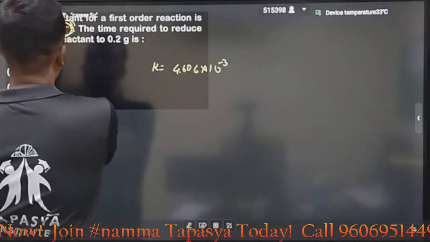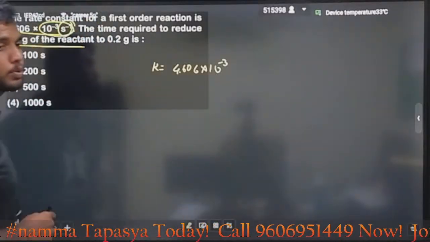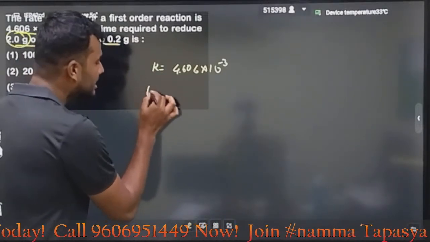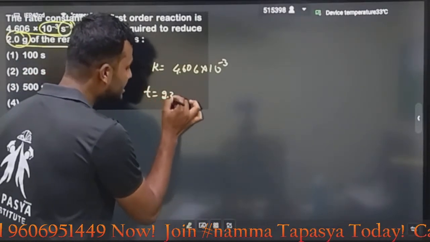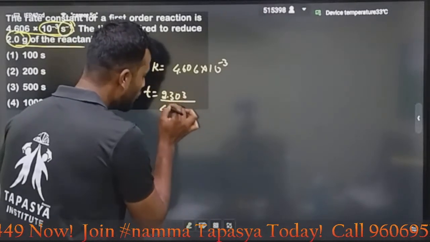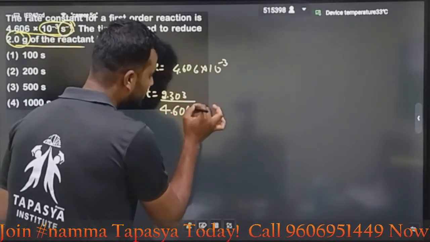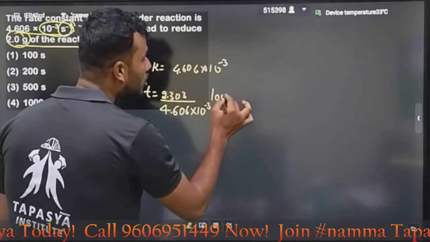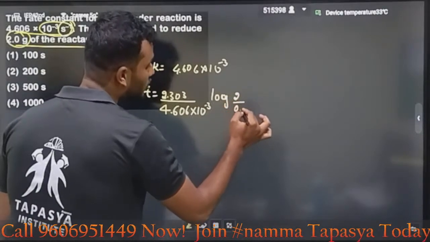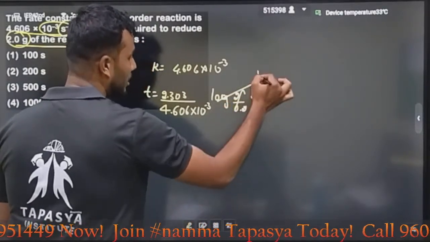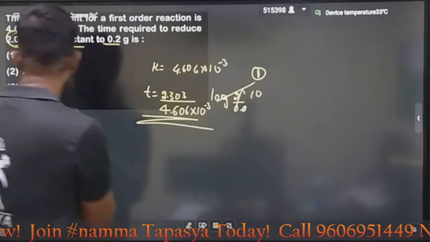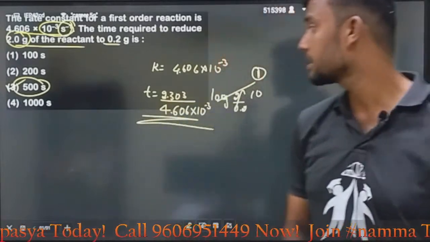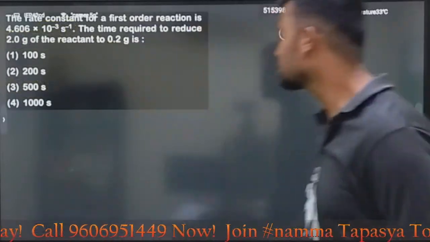Then time required to reduce 2 gram of the reactant to 0.2 gram. Initial 2, final 0.2. What is the relation? T is equal to 2.303 divided by 4.606 into 10 power minus 3, log of 2 divided by 0.2, which is nothing but 10. Log 10 value is 1. If you calculate this value in seconds, you will get 500 seconds. 500 second is the answer.